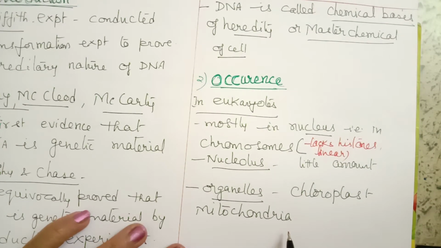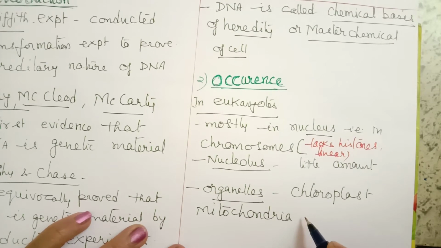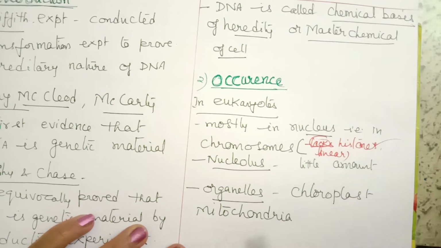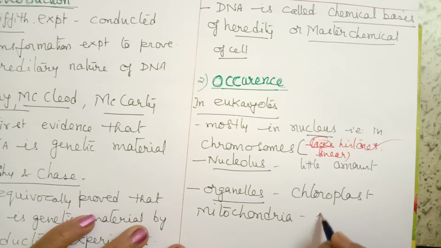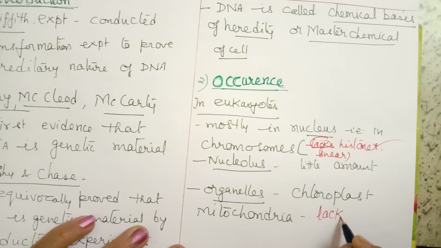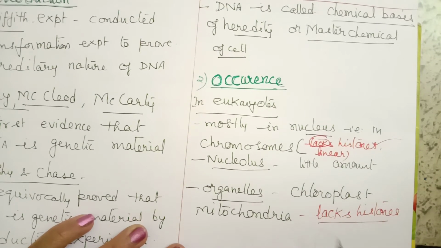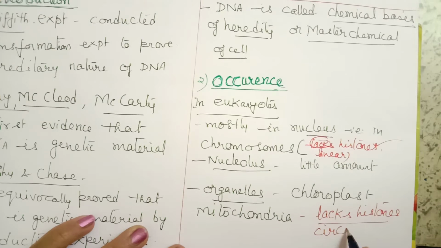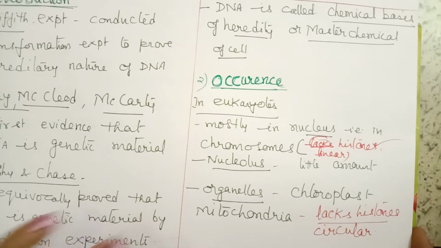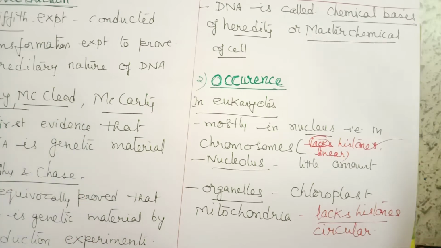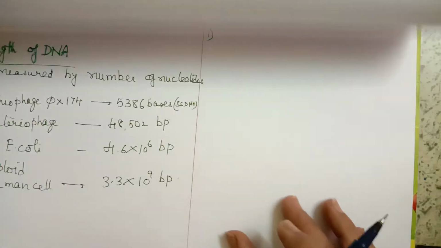The difference between these two types of DNA is this: I'll make a correction. In nuclear DNA, histones are present, and it is mostly a linear, straight molecule. In organelle DNA, that is chloroplast and mitochondria, histones are absent, and the DNA is a circular molecule. This is in the case of eukaryotes.